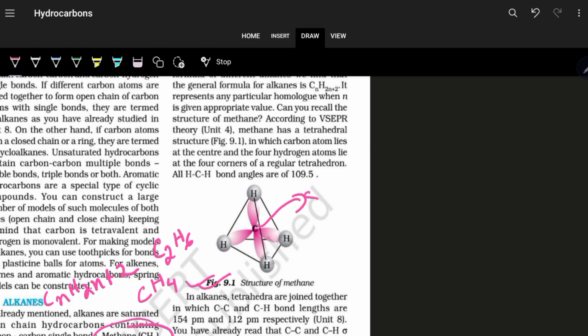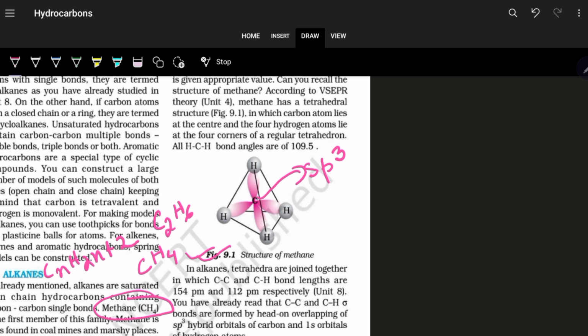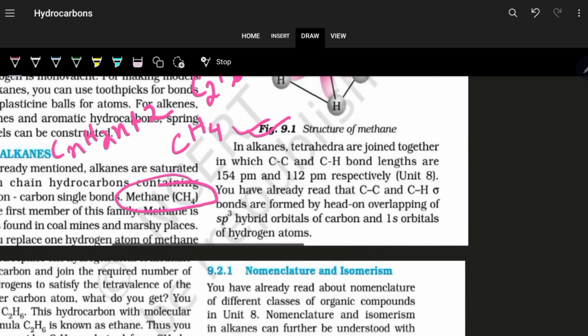Now over here we can see the structure of methane. The carbon atom is sp3 hybridized with a bond angle of 109.5 degrees. These things we know from the chemical bonding chapter, and it has a tetrahedral structure, and here it has 4 bond pairs and 0 lone pairs.